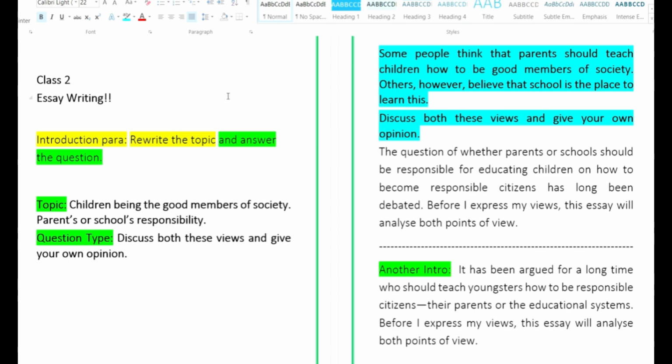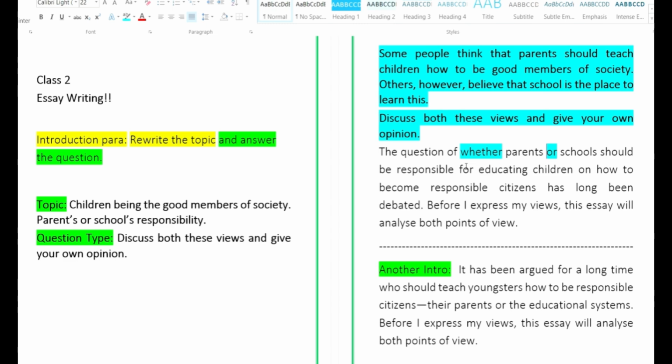What I want you to take away from the class is that words like whether or fall into conjunctions, the paired conjunctions, which are again very impressive sentence structures. Whether or, it is WHETHER, not WEATHER. The word whether is followed with the word or. So it is a choice between two. Is it the parents or is it the schools? Now the other modal verb you have used is should be.